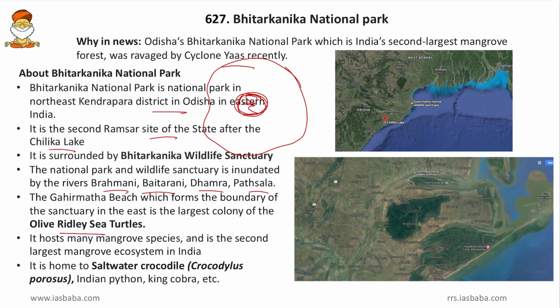Then, it hosts many mangrove species and is the second largest mangrove ecosystem in India. So, the Sundarbans is the first, and this is the second largest ecosystem for mangroves. Then, it is home to the saltwater crocodile, that is Crocodylus porosus, and the Indian python, king cobra, etc. are also present. So, we will take a brief look at the map of this Kanika.